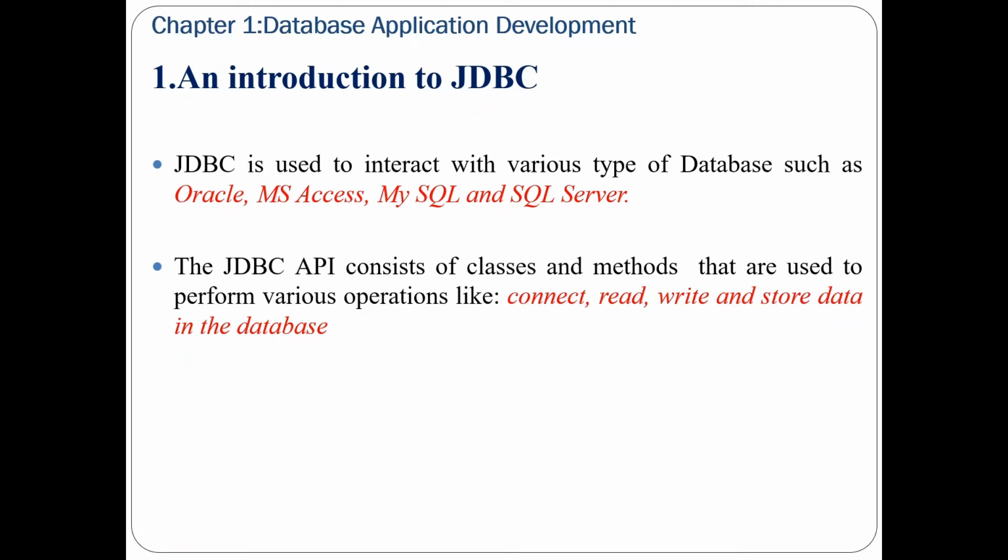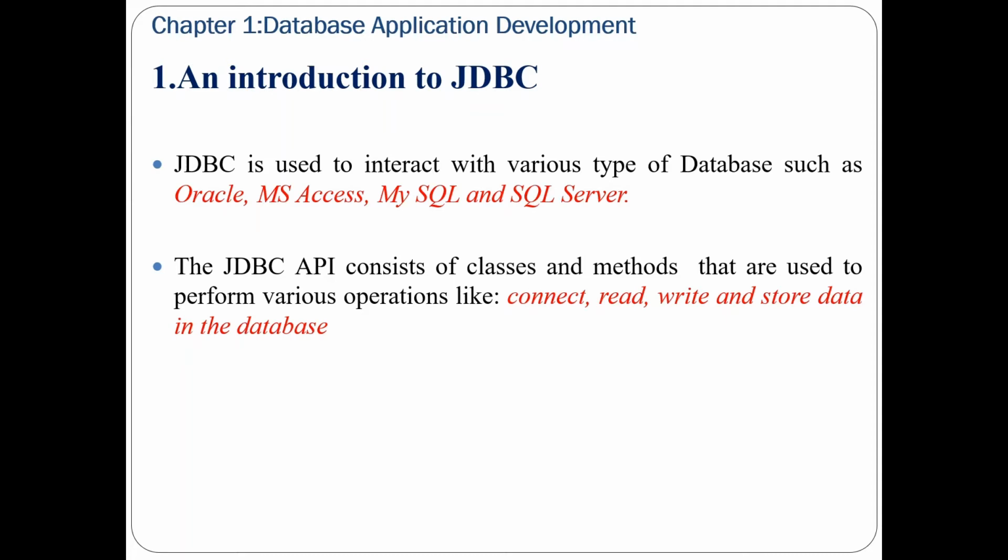With the help of the Java API, we can make a connection between any Java application and the database. JDBC is used to interact with various types of databases such as Oracle database, Microsoft Access database, MySQL database, and SQL Server. JDBC can also be defined as the platform independent interface between a relational database and Java programming.